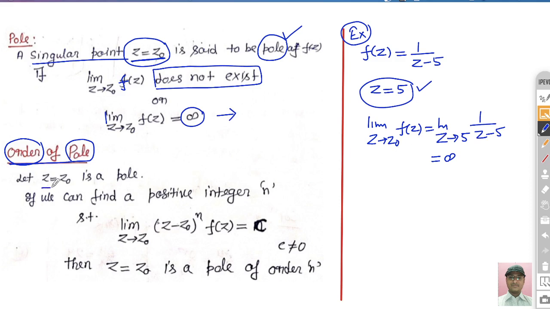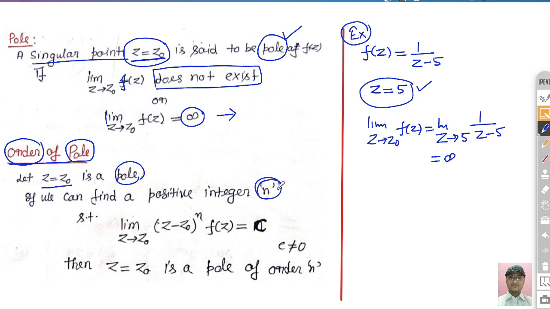Now as it is clear, z is equal to z0 is a pole. So when it is a pole, when the limit does not exist, or we can say that the limit becomes infinite, right? Now we can find a positive integer n. This is basically the order of the pole.